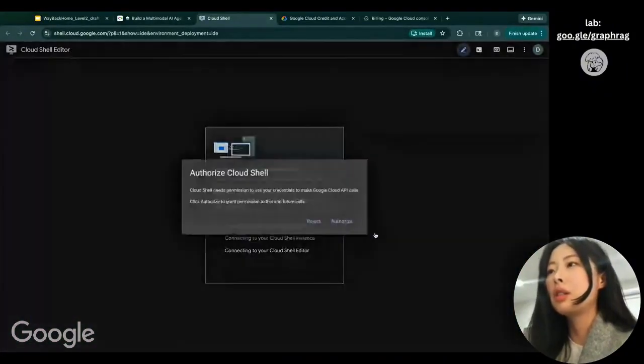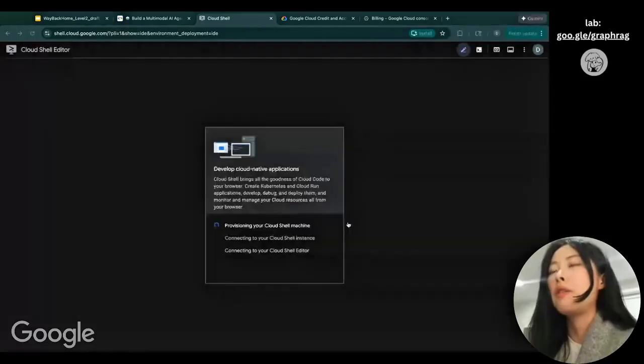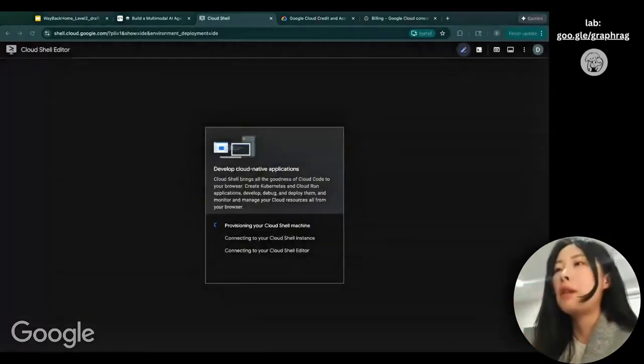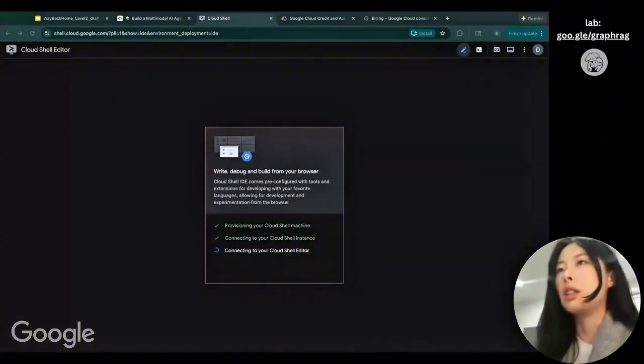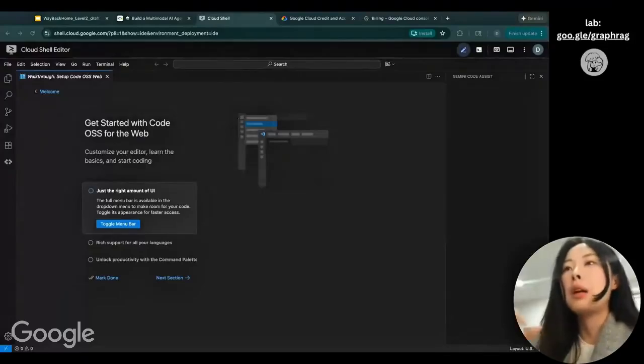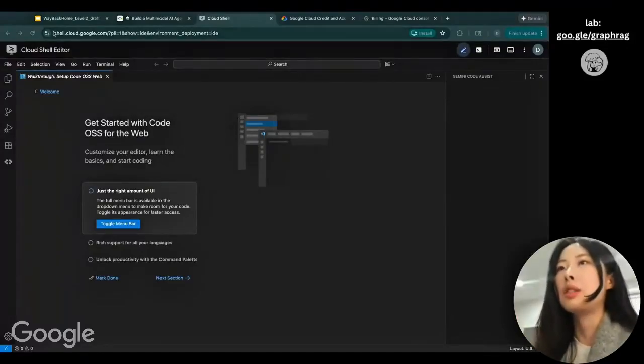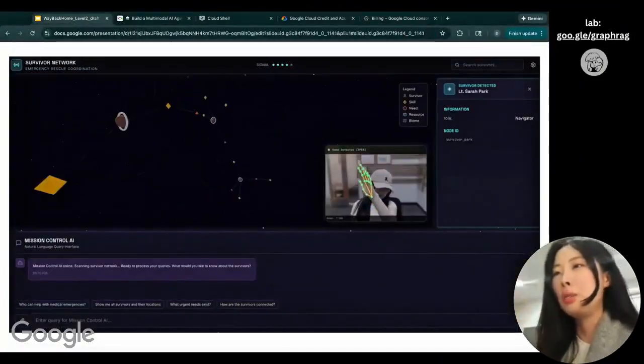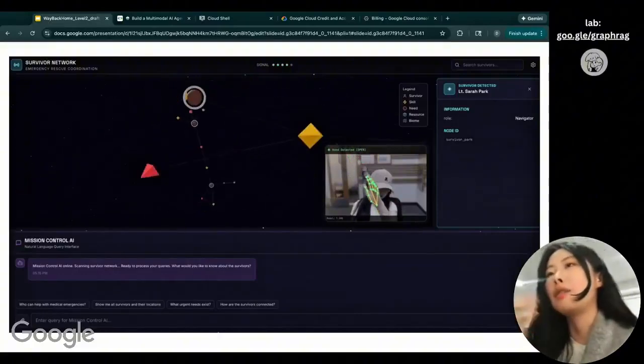The reason we are using Cloud Shell is that we have this controlled environment so that everyone can reproduce the same thing. Imagine if you want to set up on VS Code or a different IDE locally, and everybody has a different setup or a different operating system, it might be really hard for you to reproduce the same thing, because at the end of the day, you want to reproduce this same cool app with GraphRAG.